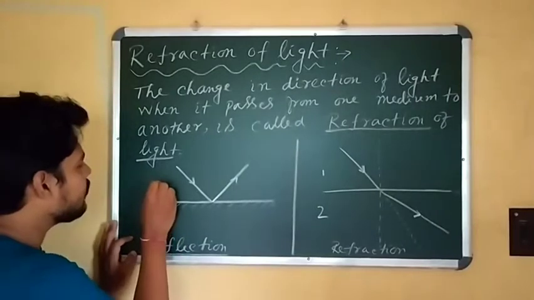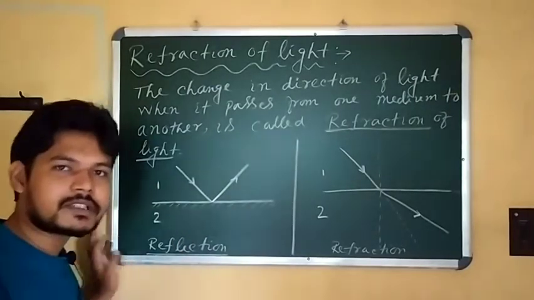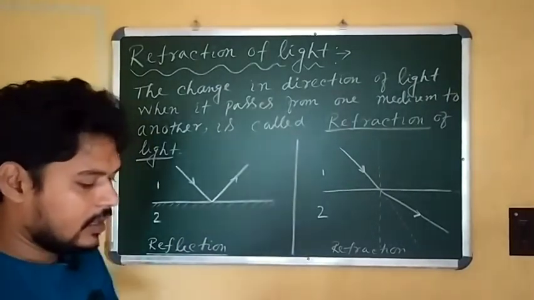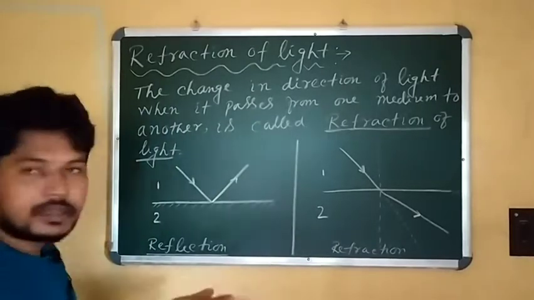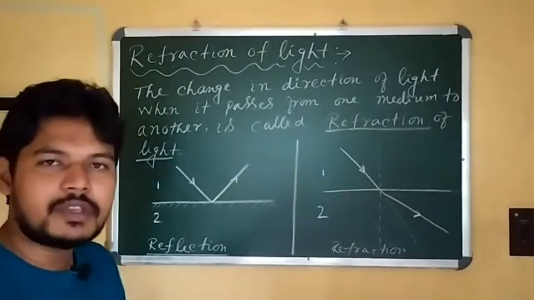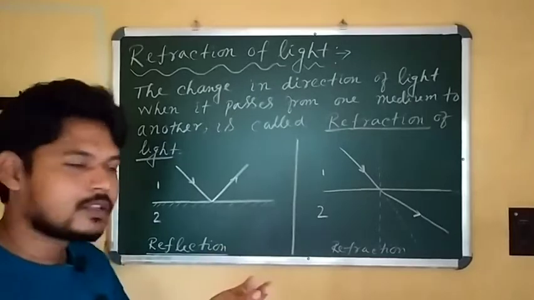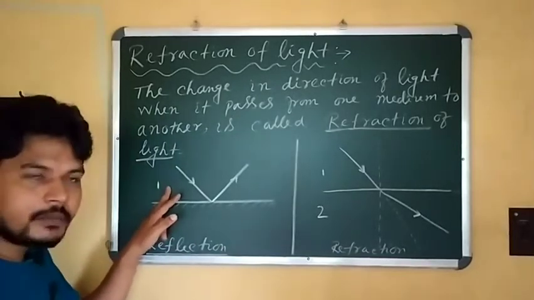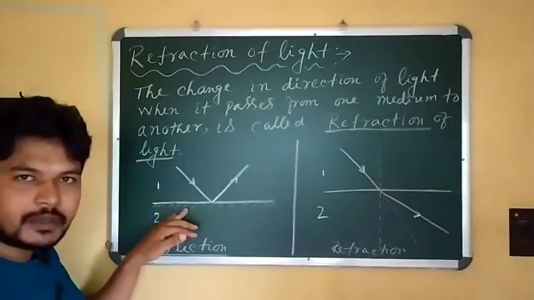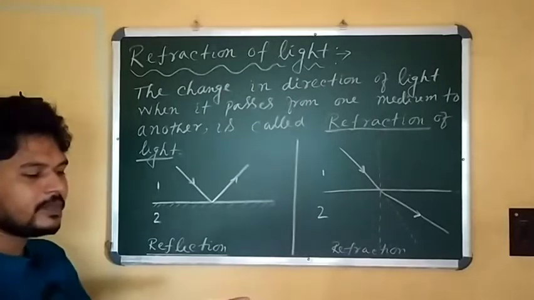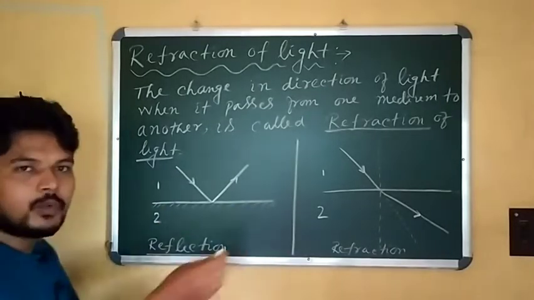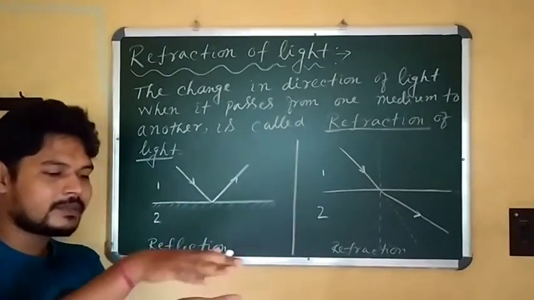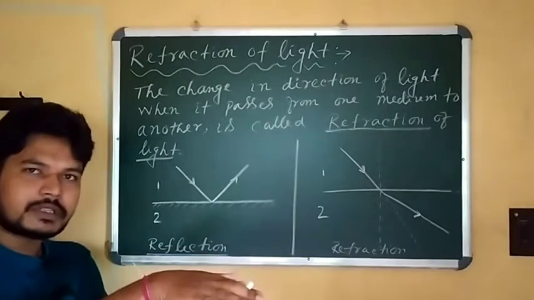Suppose medium 1 is air. Take the glass mirror which you use to see your face at home. That is the air medium and that is the glass medium. The upper portion of the glass mirror is the boundary surface, where the air medium and the glass medium meet each other.